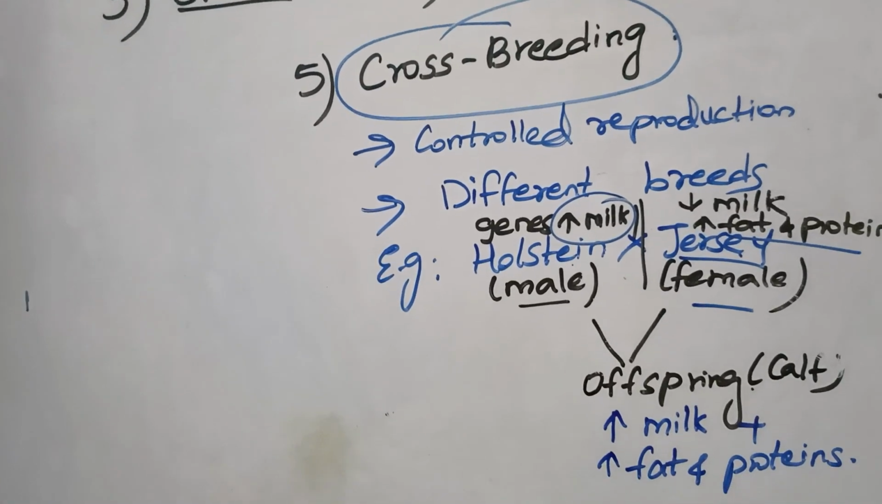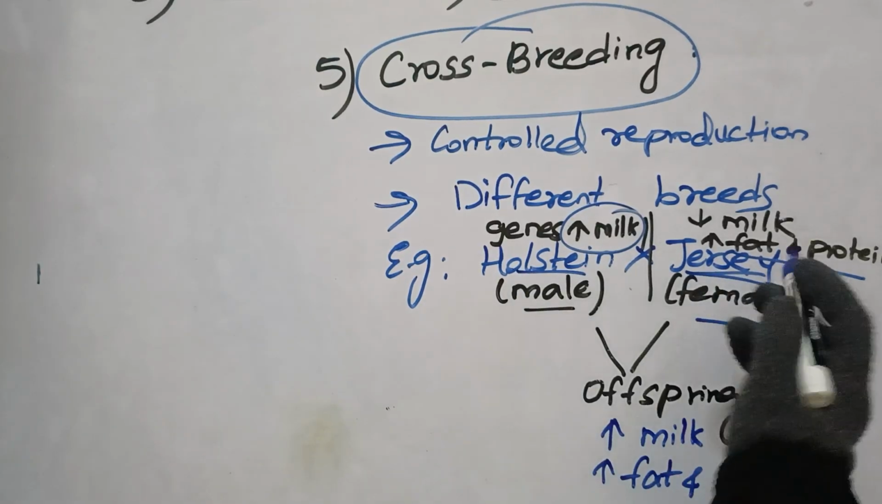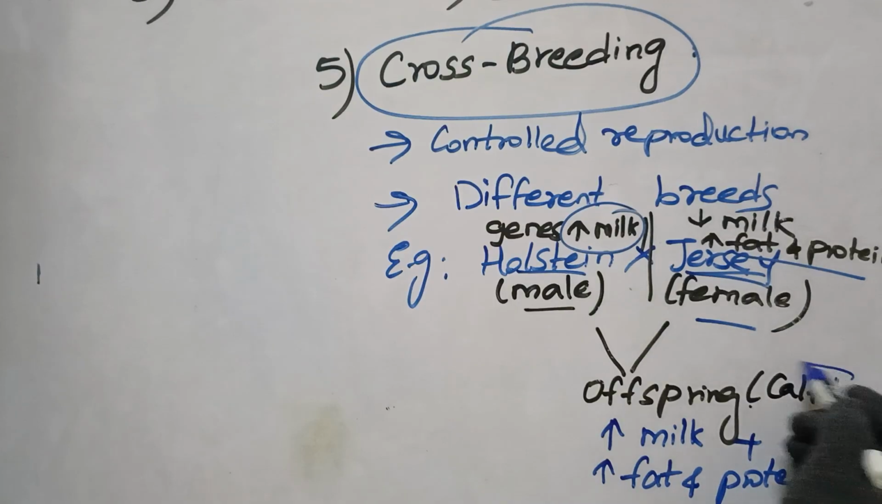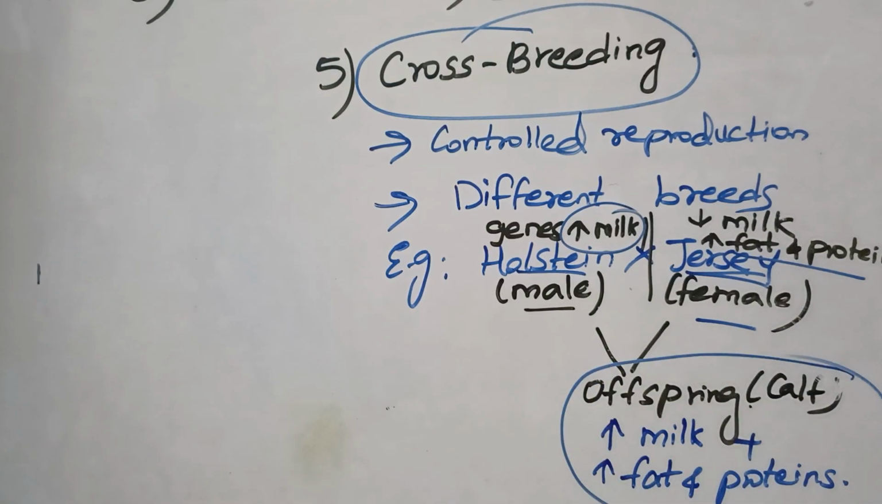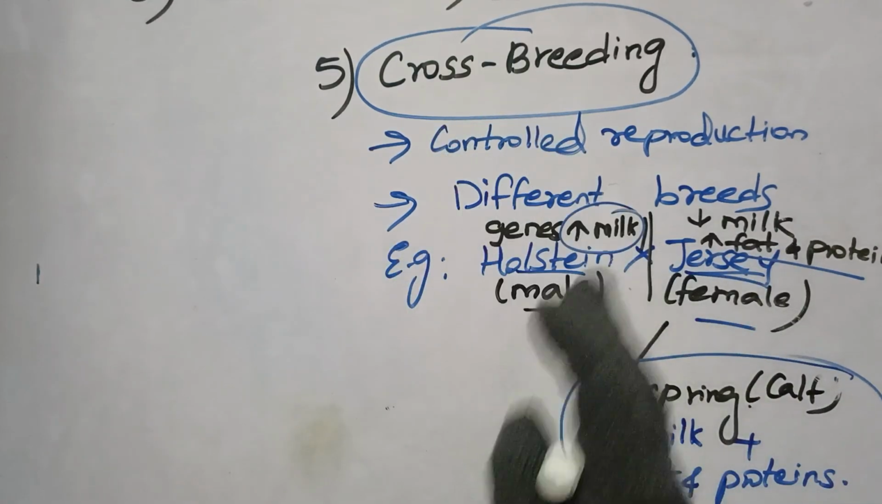Clear? So here, the main thing is that different breeds are combined to do reproduction, ultimately to get the best qualities in the offspring. This type of breeding is called crossbreeding.